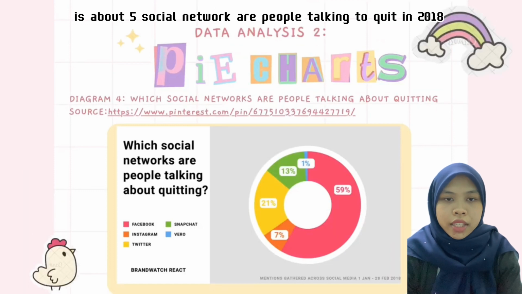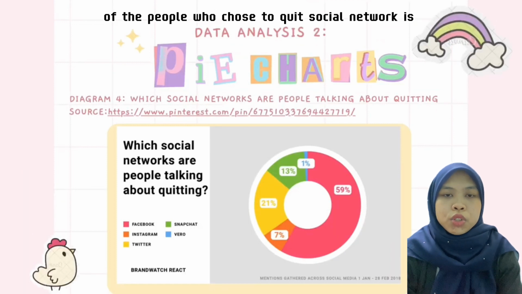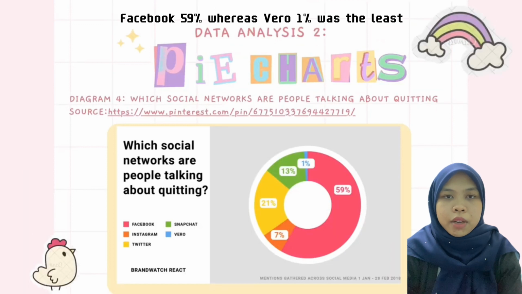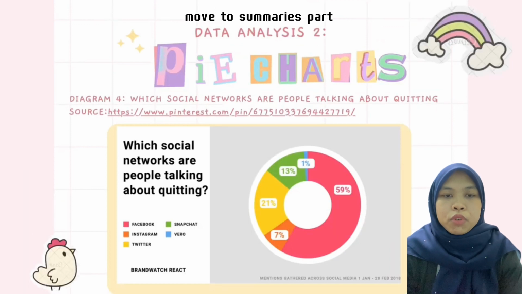Furthermore, as you can see from the graph, a large majority of the people who choose to quit social networks is Facebook with 59%, whereas 1% was the least popular reason for people talking about quitting social networks.